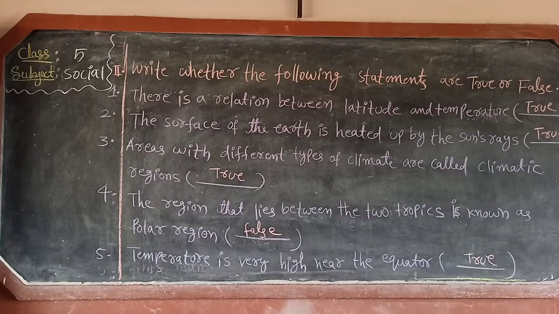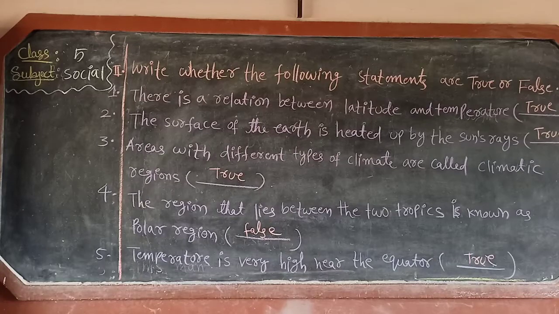The region that lies between the two tropics is known as polar region. The region that lies between two tropics is known as tropical region actually. But here what is given, children? Polar region. So the statement is false. Next fifth one. Temperature is very high near the equator. Yes or no? Yes. So answer is true.